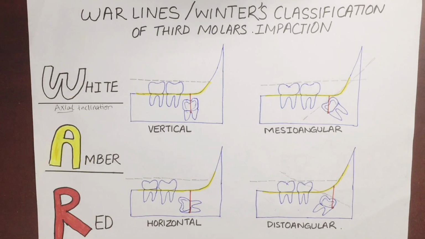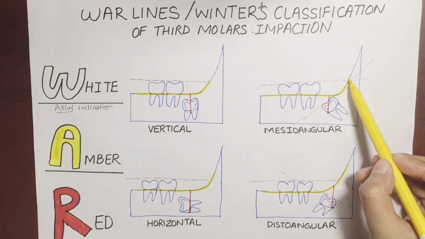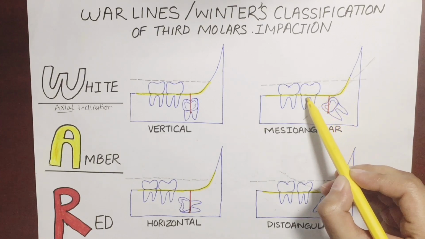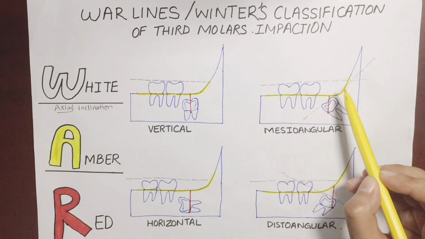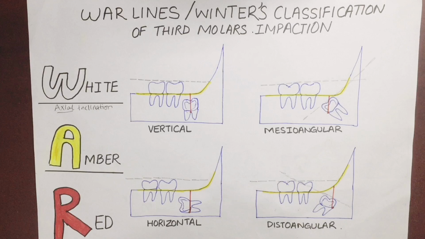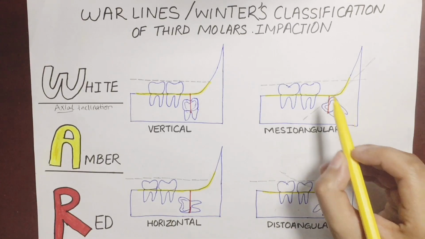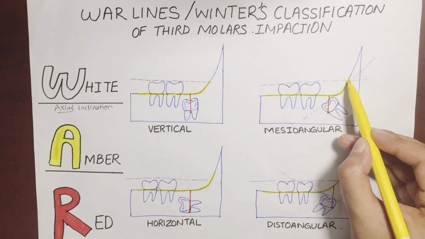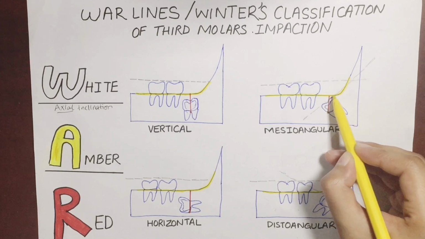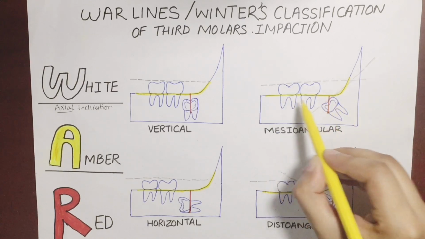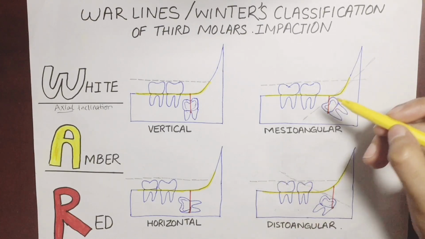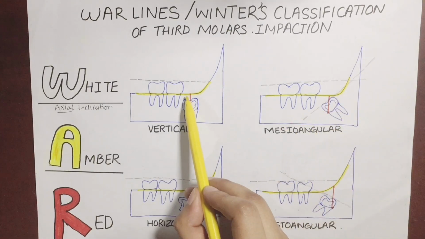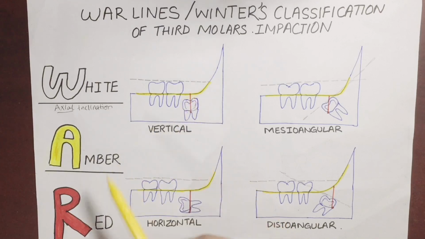Now, the amber line. The amber line is drawn from the bone distal to the third molar along the crest of the interdental bone of molars. This yellow line is the amber line, amber color. It denotes the height of marginal bone covering the third molar. Like this, the height of bone covering the third molar.